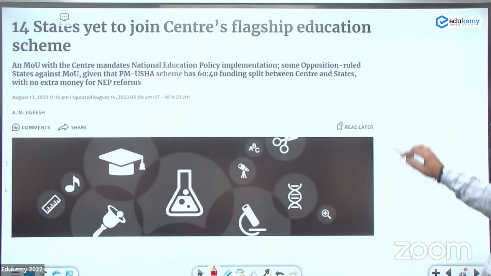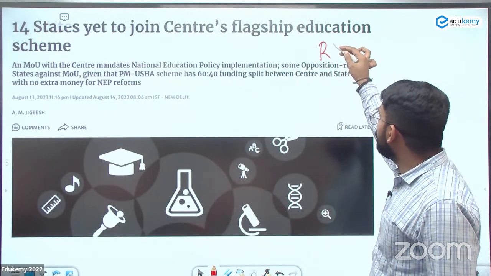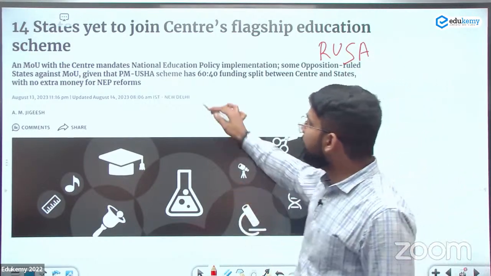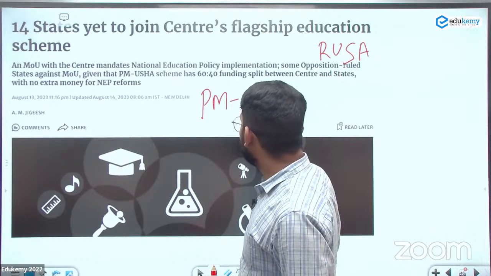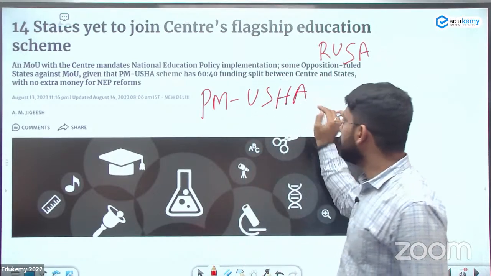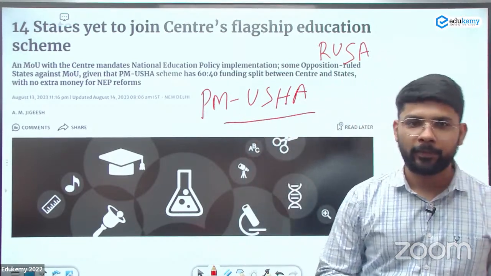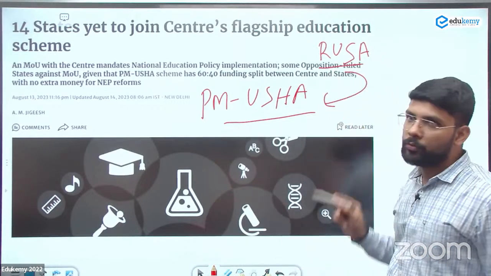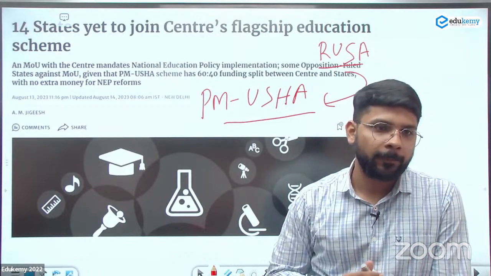Next is about the Rashtriya Uchchtar Shiksha Abhiyan, RUSA. But now its name changed to Pradhan Mantri Uchchtar Shiksha Abhiyan, PM USHA. Rashtriya Uchchtar Shiksha Abhiyan is now the PM Uchchtar Shiksha Abhiyan.